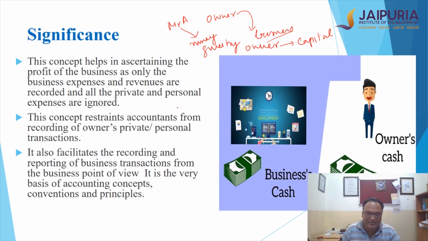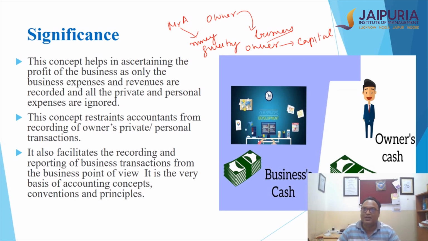The entire accounting is based upon this principle that the owner and the business are separate, and we are preparing financial statements not for the owner, we are preparing financial statements for the business.